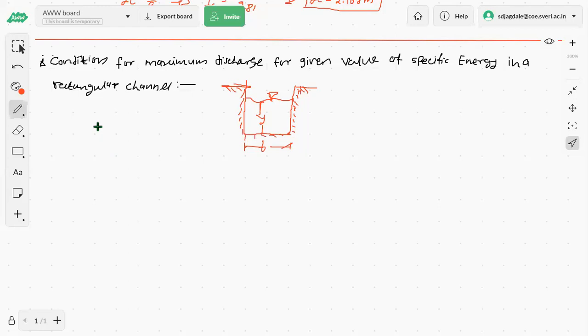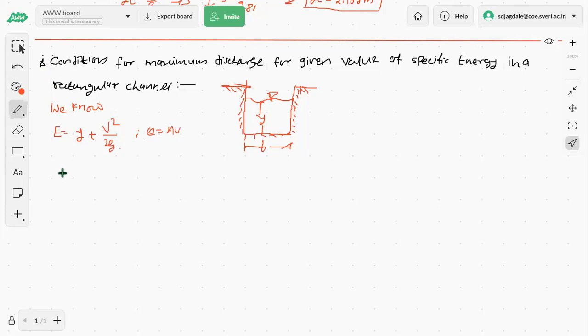So we know the basic equation for the specific energy, E is equal to y plus v square by 2g. This is the basic equation which we know. Then replacing the v by Q, as Q is equal to area into velocity, v is equal to Q by A, and A is equal to B into y.